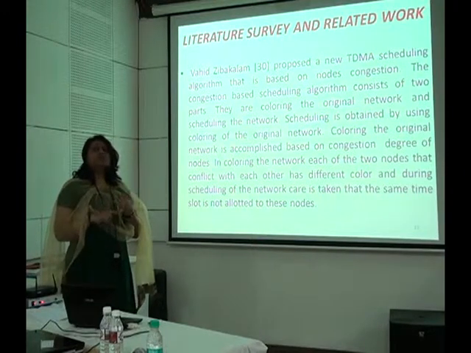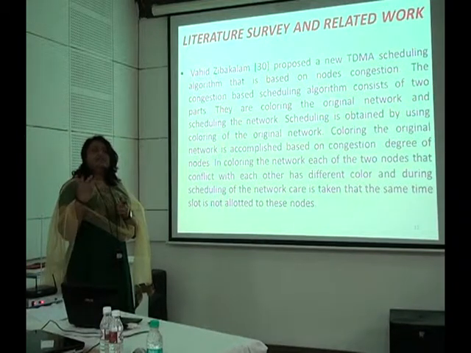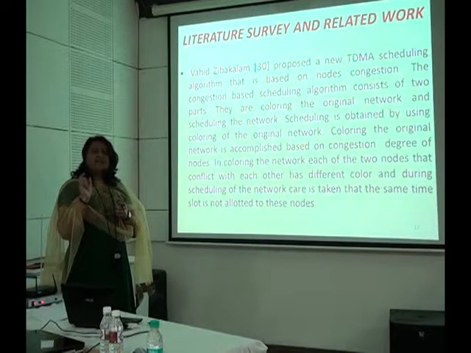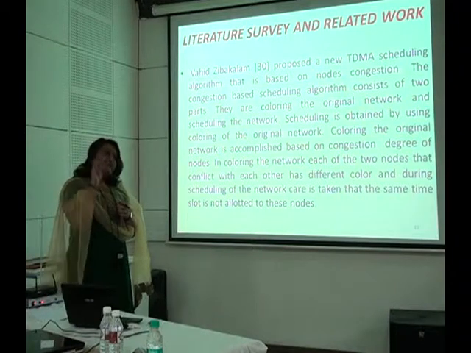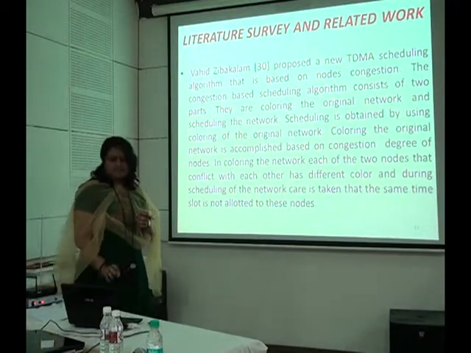Now scheduling the network is obtained by coloring the network, and coloring the network is accomplished based on the degree of congestion of the nodes. Any two nodes which conflict with each other are assigned a different color. And during scheduling, care is taken that the same time slot is not allotted to these sensors.